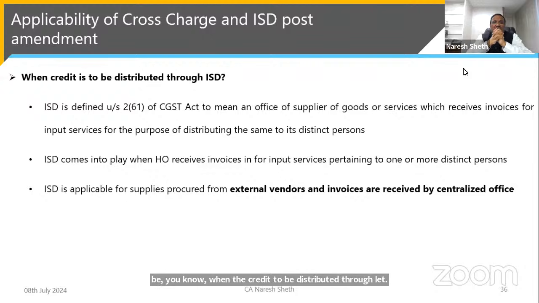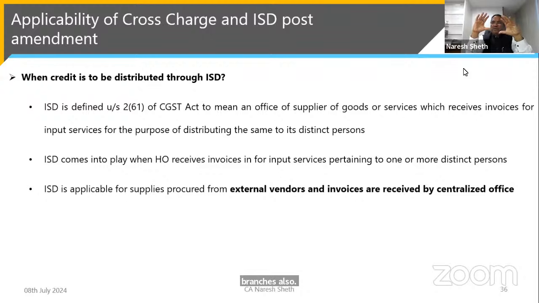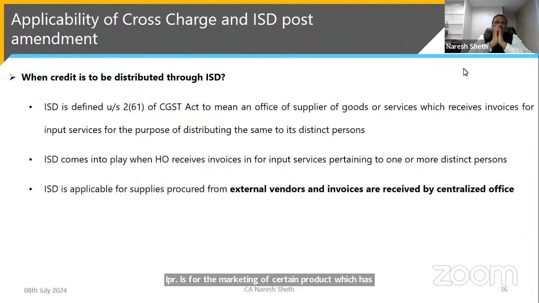ISD comes into play when the HO receives an invoice for input services pertaining to one or more distinct persons. If I am receiving auditing services not only for the HO but for the accounts of the entire company, which include the accounts of the branches also, or if I am paying for IPR or for the marketing of a certain product which has been dealt with by all the branches, then if I receive the invoice for such input services, it is for all the branches. So there ISD will come. Your ITC on those services has to be distributed.